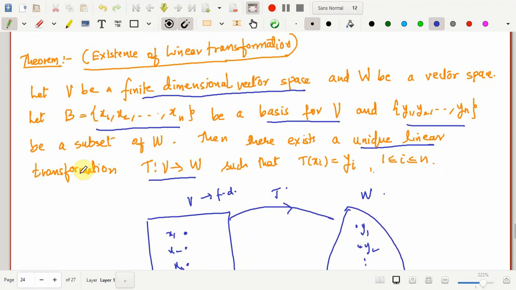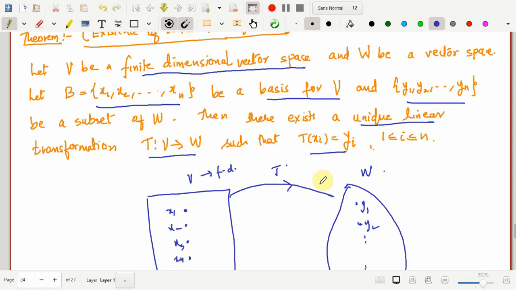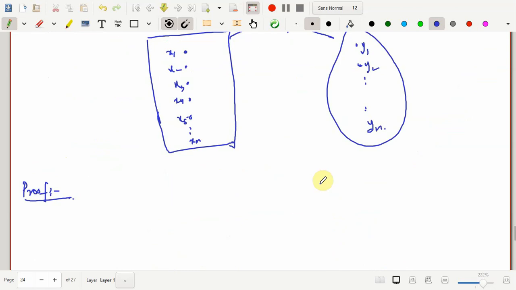As I mentioned, our main aim is to construct the linear transformation. We will first construct the transformation, a mapping. I'll show that it satisfies this property, and I'll also have to show that it is a linear transformation. So basically, how can we define a linear transformation? That idea comes from here. For any point x in V, I should be able to define T of x in general. Now how this is defined, we'll see here.